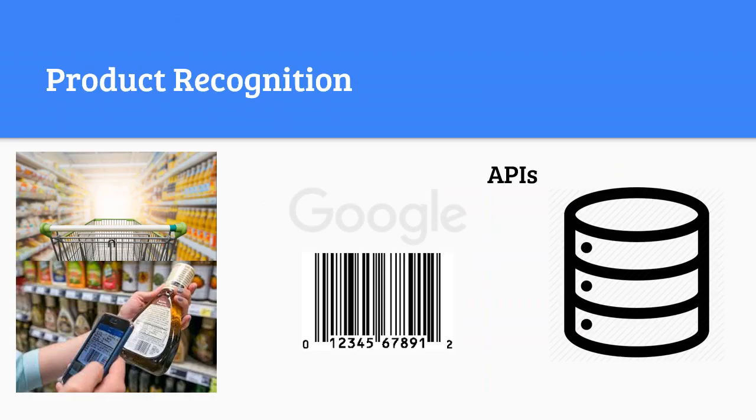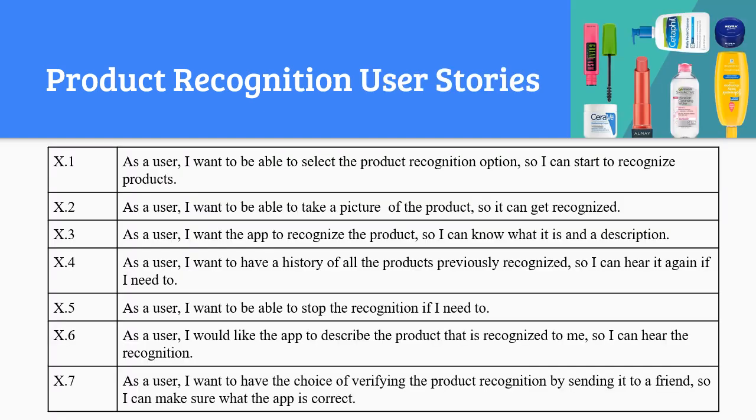An epic that we wanted to implement, but we did not have time and it felt out of the scope of the project, was product recognition, in which visually impaired users can take a picture of a product barcode and then a description of the product is displayed and read back to them. This would actually require the use of the Google API barcode reader and a database API that contains the product information. Product recognition user stories are very similar to the previous already implemented epics, since you still need access to the camera, you need buttons, APIs, and libraries. It will only differ on what API we actually used.